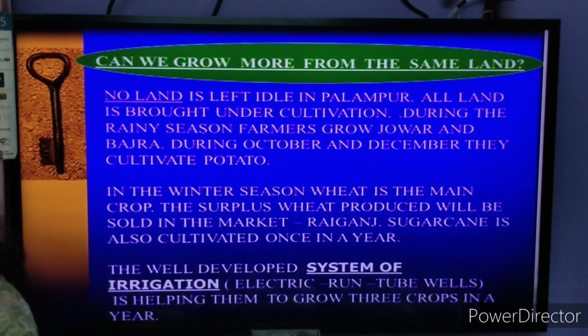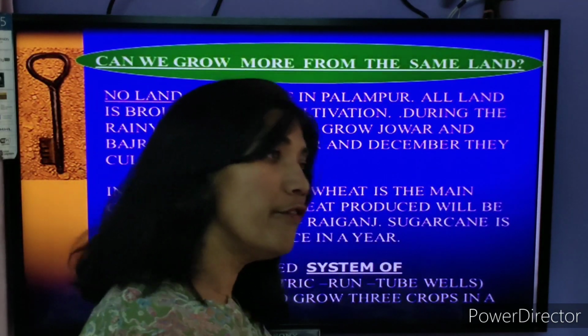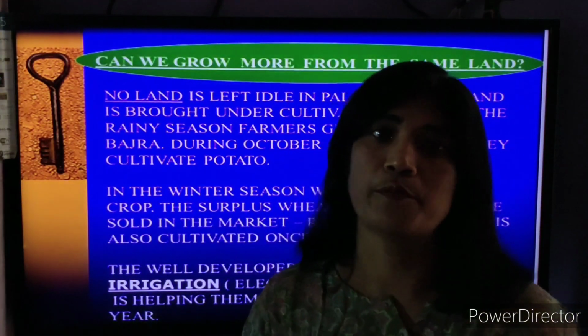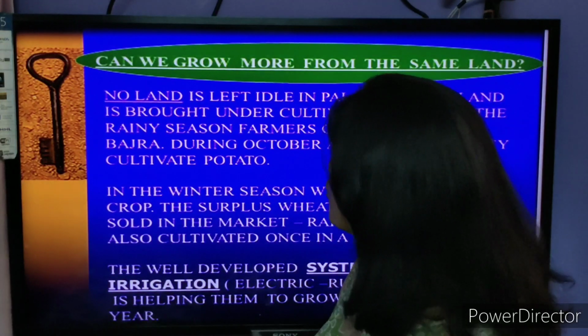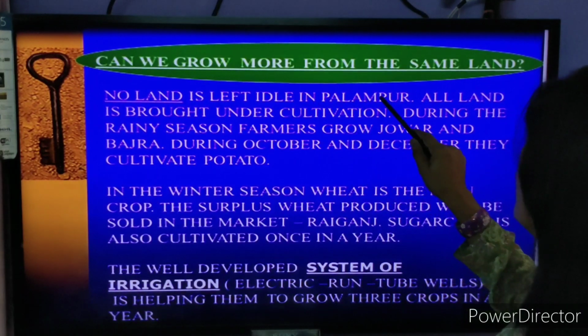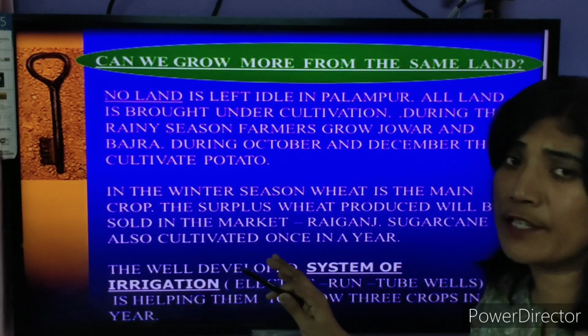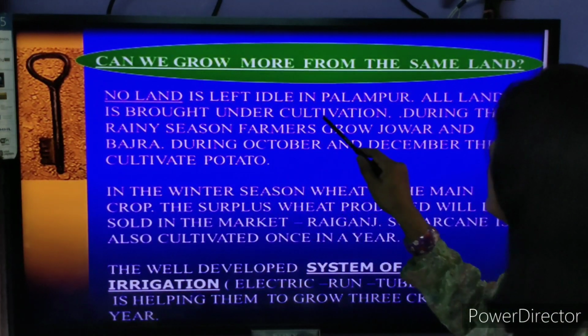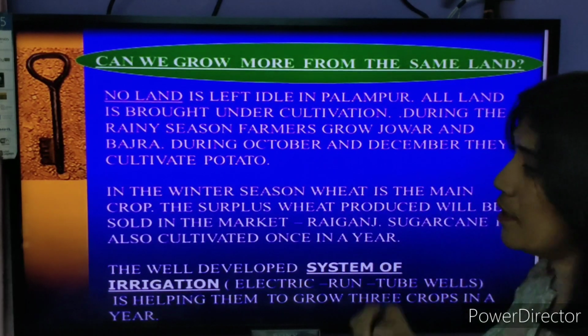See students, when we study about village Palampur, we know that the people living in the village are almost all farmers, and they grow different crops. Almost 75% of the population living in village Palampur is engaged in agriculture. So when we talk about them growing different crops, you can see that no land is left idle in Palampur. There was no place left idle in village Palampur. All land is brought under cultivation.